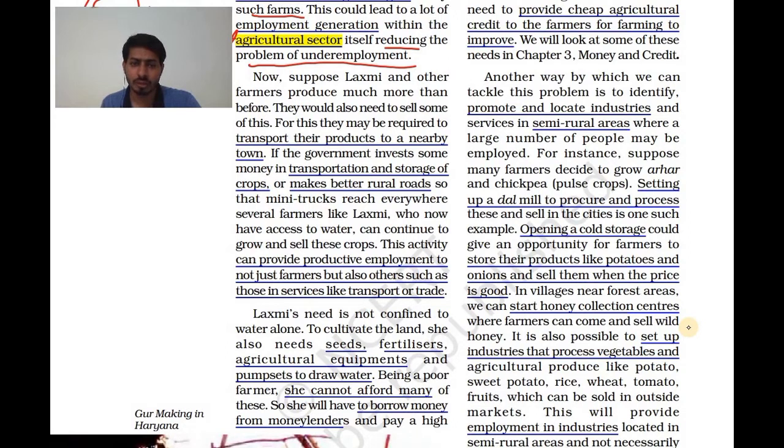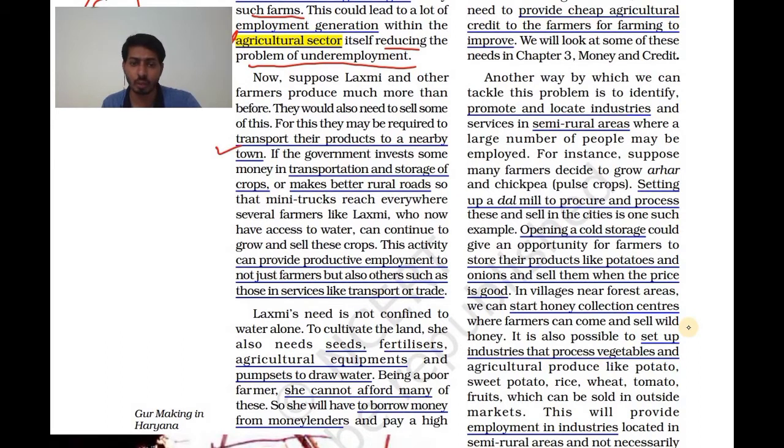From this, they may be required to transport their product to a nearby town. If we have to, so what will be required? If the government invests some money in transportation and storage of crops or makes better rural roads, so what will happen? Of course it is going to develop the village also. So it will develop the village, plus transportation will be developed. Okay, and people will be able to sell their product to cities where they can get better money for their product.